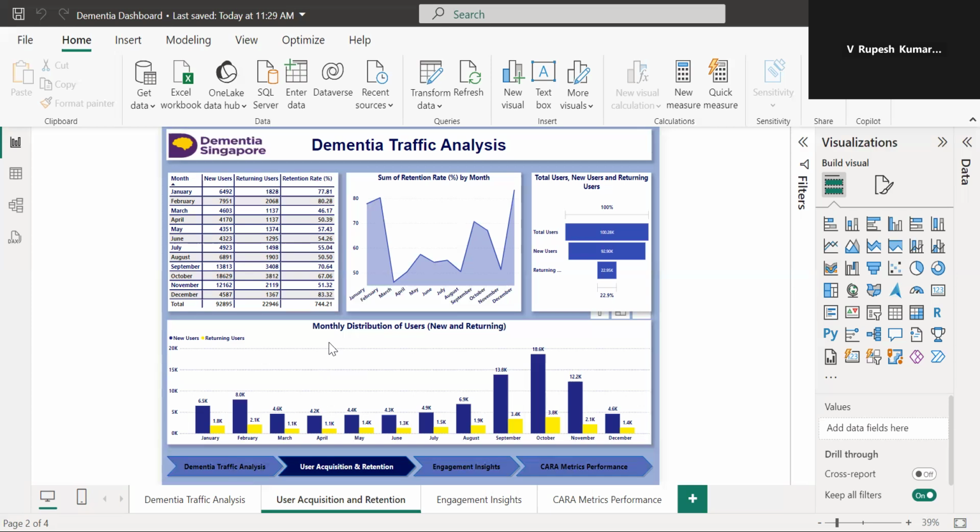September had 13.8K new users and February 7.9K new users, which also performed well. December and May had the fewest users overall. Returning users remain consistently low across the months, with October having the highest at 3.8K.